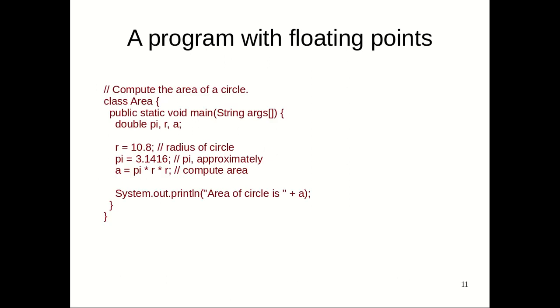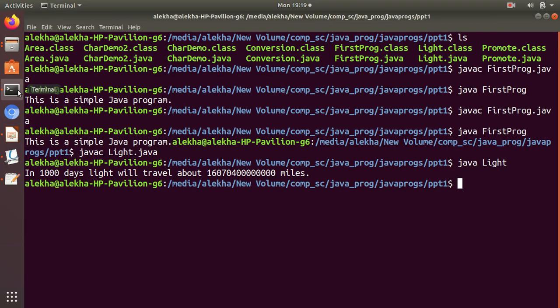So here is a simple floating point example. We are storing the area of the circle in a variable a. All variables we declare as double. Our radius we have taken as a constant value 10.8. Pi value we have taken up to 4 decimal places, 3.1416, and the final area is stored in the variable a, which we then print. A simple program again. You see that we are doing the entire thing within the main function only, and our class is Area. So my file name will be Area, and I can run it by compiling Area. I have already created a file for this, so let me run it and show it to you.